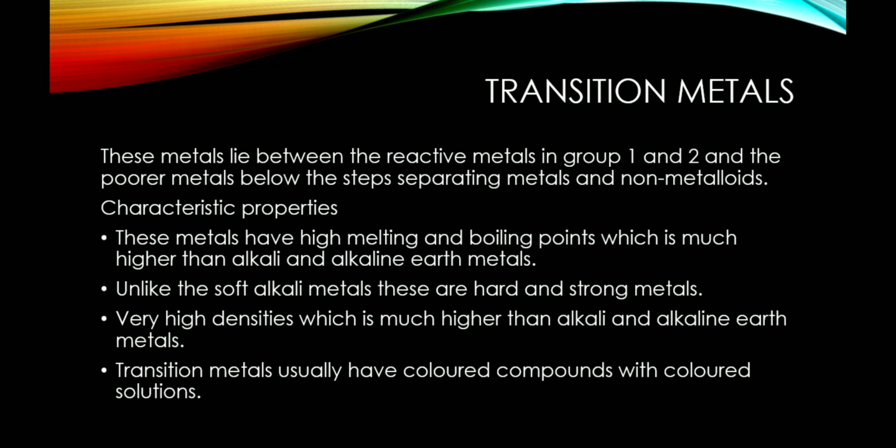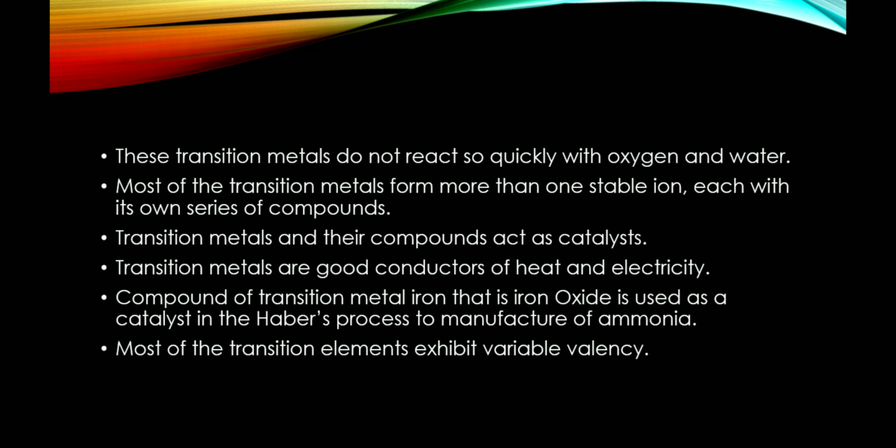We know that metals and non-metals can be differentiated on the basis of their atomic structure. The physical differences are dependent on the arrangement of the atoms, the chemical differences on the number of valence electrons and their behavior during chemical reactions, that is, ability to lose or gain or share electrons. Next, these transition metals do not react so quickly with oxygen and water.